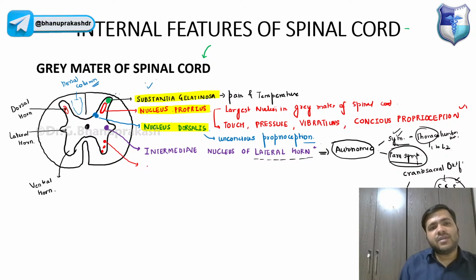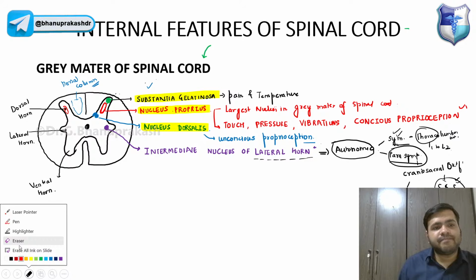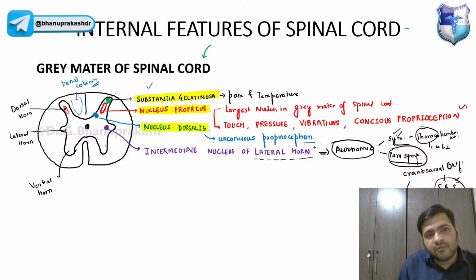The one which is located more laterally is called the lateral nucleus of the ventral horn.